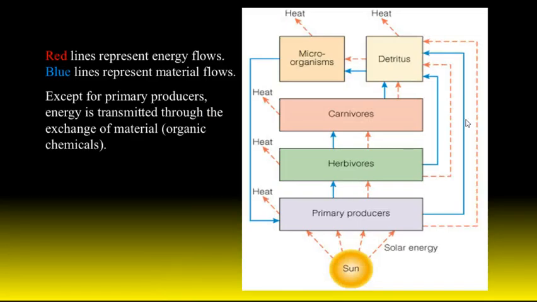And then I put this in here so you could see the energy and matter flow for both the detritus food web and then the actual living organisms food web. You can see that the energy comes from the sun. Some of it's lost as heat. Then you've got material flowing from the plants, right? These guys are the decomposers. They bring it on around, and these guys take it back up, right? So you're going up through the web and then out. Okay, so that is it for this one.